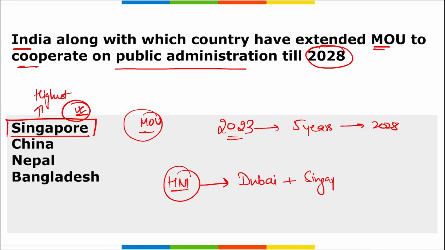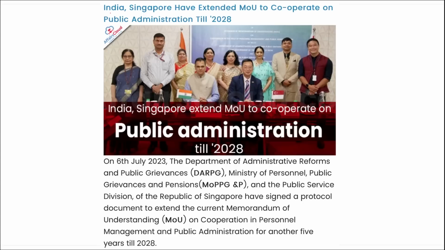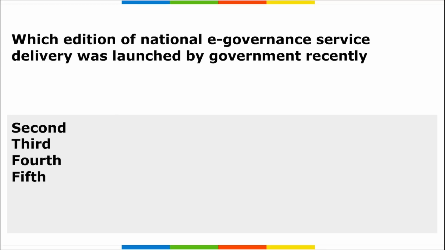These are the two preferred locations for the high net worth individuals who are aiming to leave India and go to different parts of the world, and those are Dubai and Singapore. Here you can see they have extended this MOU to cooperate on public administration till 2028.